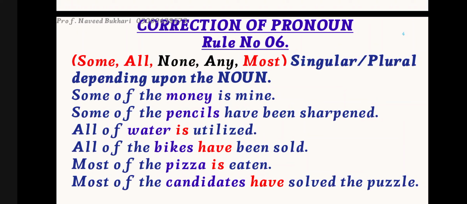Here I am using is by looking at the word money. Some of the pencils have been sharpened. I am referring here to the pencils, so I have used the plural verb, that is, have been. All of the water is utilized. I am referring to the water, that's why I have used is.